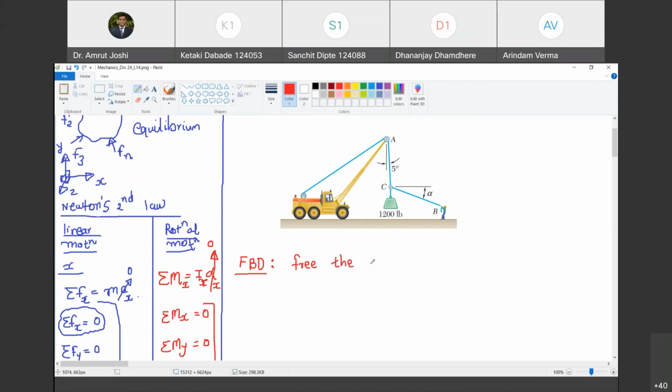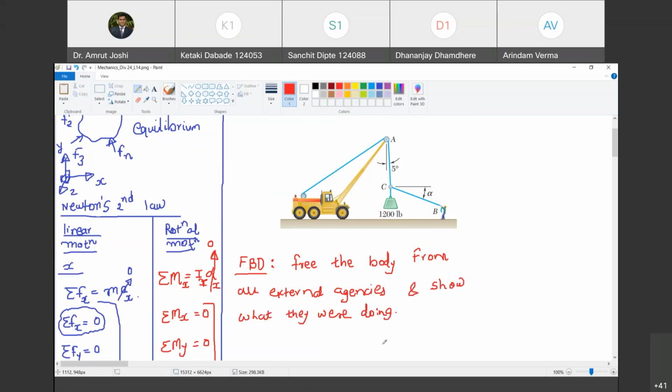Free the body from all external agencies and show what they were doing. This is by definition a free body diagram. Are you with me? Yes, sir.